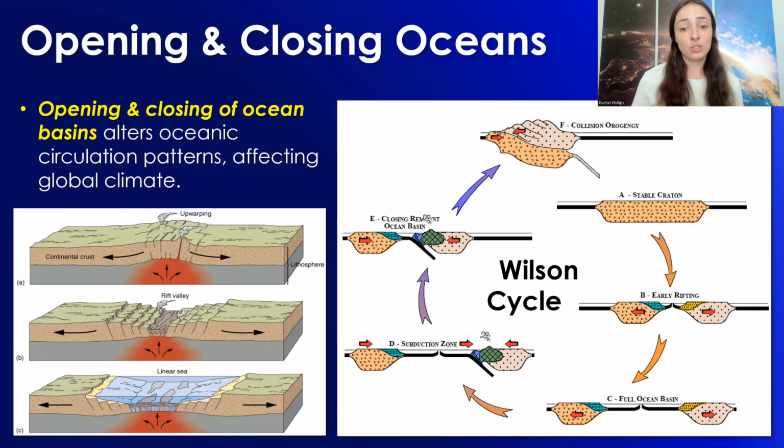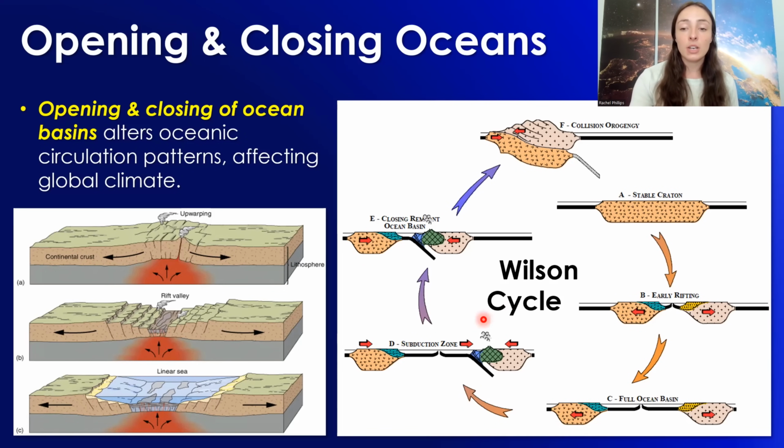And this was just by coincidence, but it does speak to the fact that opening and closing of ocean basins really does heavily lead to changes in climate. For example, by changing oceanic circulation patterns, which in turn affect atmospheric circulation patterns, and this can pretty significantly affect global climate. I just wanted to briefly cover the fact that the opening and closing of ocean basins is typically summarized as the Wilson cycle in terms of plate tectonics.